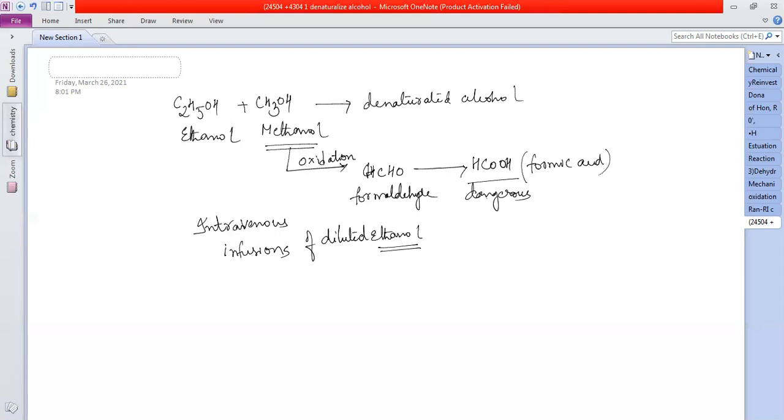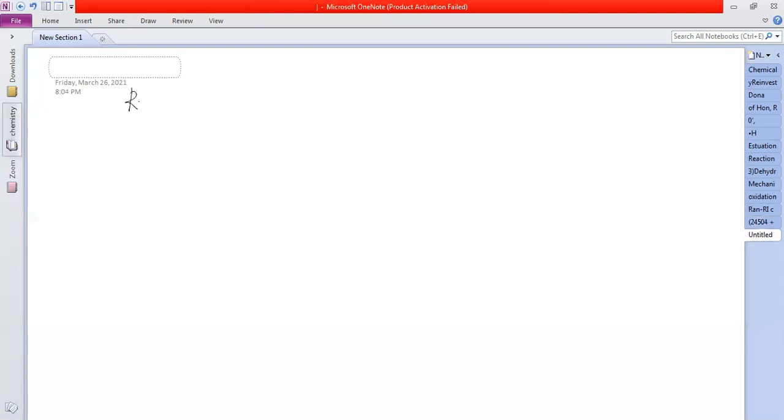Okay, time is left. I'll give you the introduction and then I'll end the class. Next one: reactions of phenols. Now we have done with the reactions of alcohols, C-O bond cleavage and O-H bond cleavage. Now phenols. See, this is phenol, right?